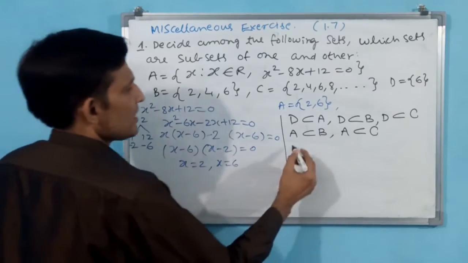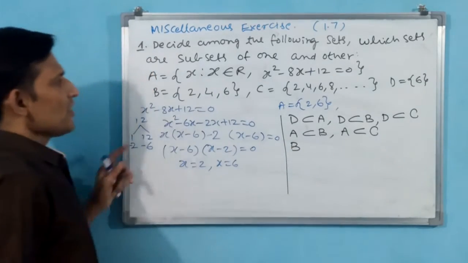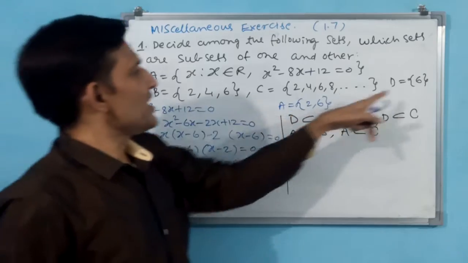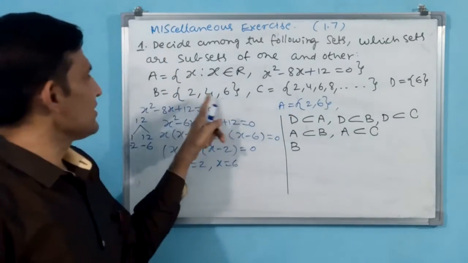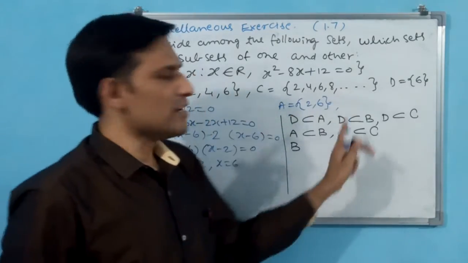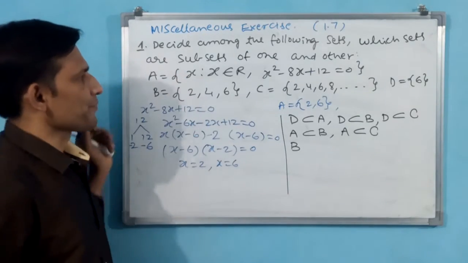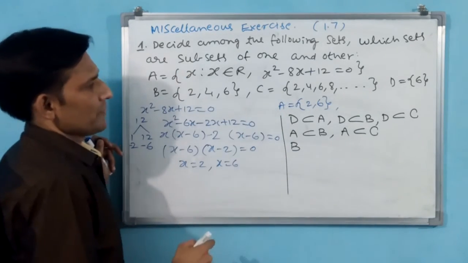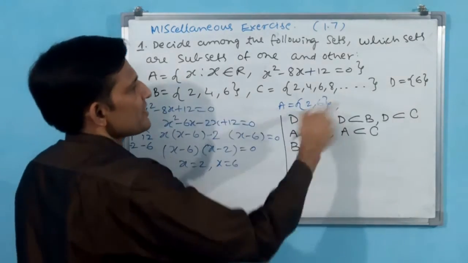B. Okay, B. See, B you cannot compare with A and D. Why? Because B is having three elements. These are two and one element. Then you have to go for A. Sorry, C. C. Yeah, A and D you should not go.